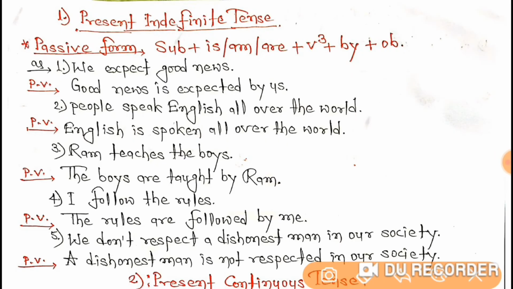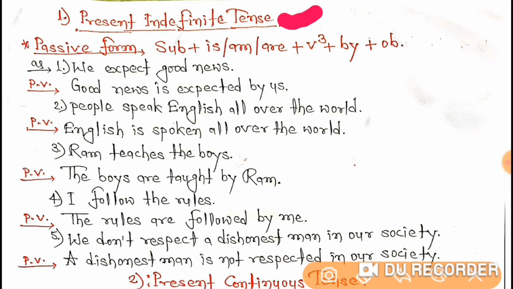So students, here I have started teaching you the first one of the present tense, that is present indefinite tense. Let's understand it. According to the passive form I have done here, you have to change your sentences into passive voice.